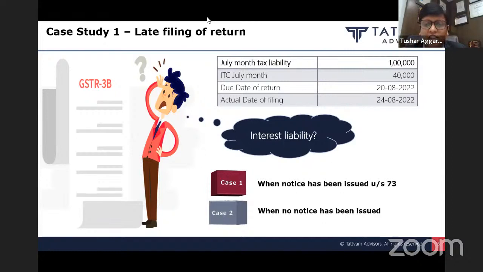See, section 61 deals with scrutiny of notice, audit proceedings are separate, investigations are separate. When we talk about proceedings under 73 and 74, to my mind, it means issuance of show cause notice. So if you have not been served with a show cause notice under 73 and 74, you pay the interest before that. In that situation, it will be 60,000 rupees. Otherwise, the levy of interest will be on the entire 1 lakh rupees. Very important to note. Commencement of proceeding means issuance of show cause notice to my mind.